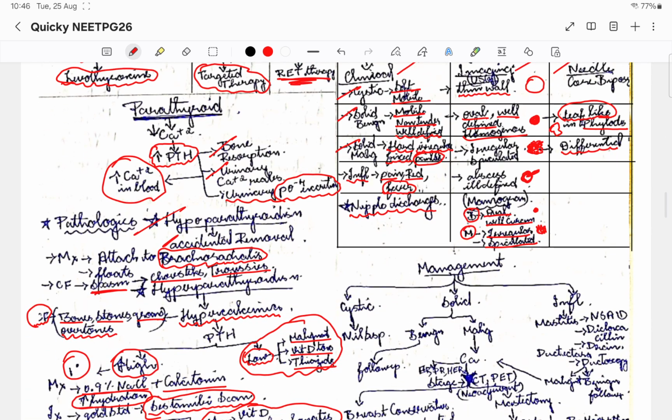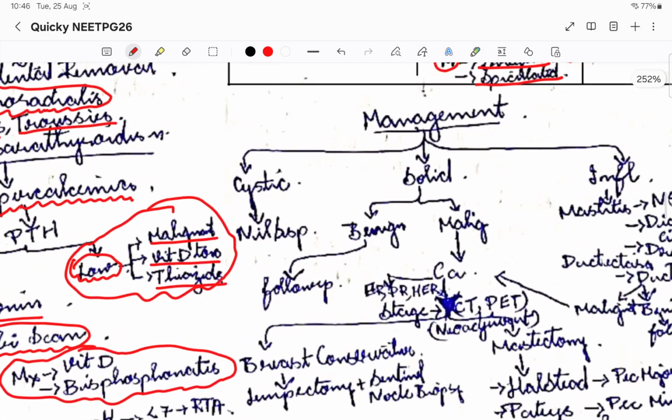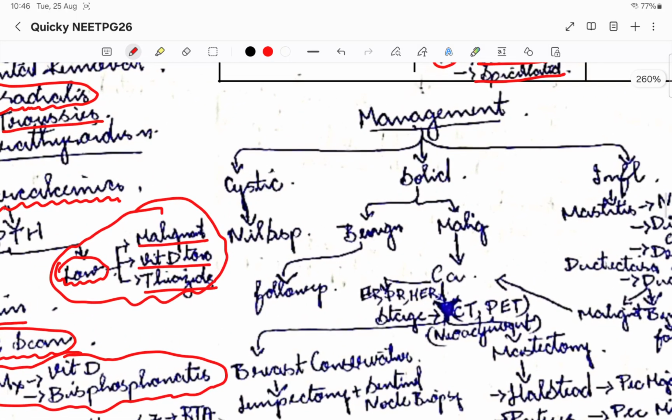Now that I have diagnosed it, how will we manage? Each of these masses will have different types of management. Coming to cystic mass management, it is going to be nothing. We'll be doing nothing, or else if the patient wants it removed, it is going to be aspiration that we are going to do, and remove all the fluid from that particular cyst.